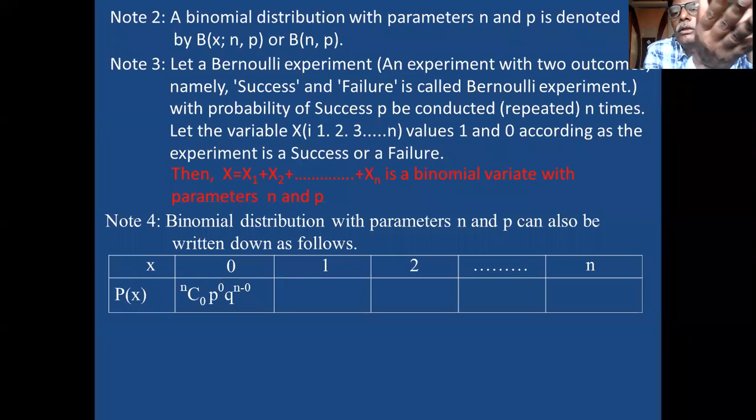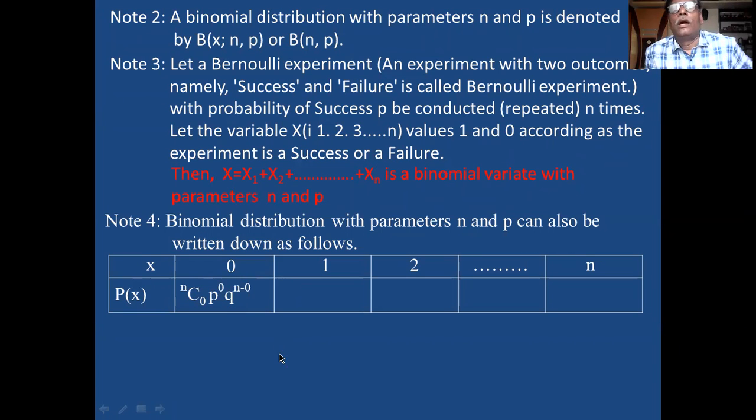Male, female. If a child is male, otherwise it is female. So you put the value in this equation. P raised to X, X means 0, male children are 0. Then Q raised to N minus 0. N is 5, 5 minus 0 is equal to 5. You write the equation, fill the information and ascertain the answer.